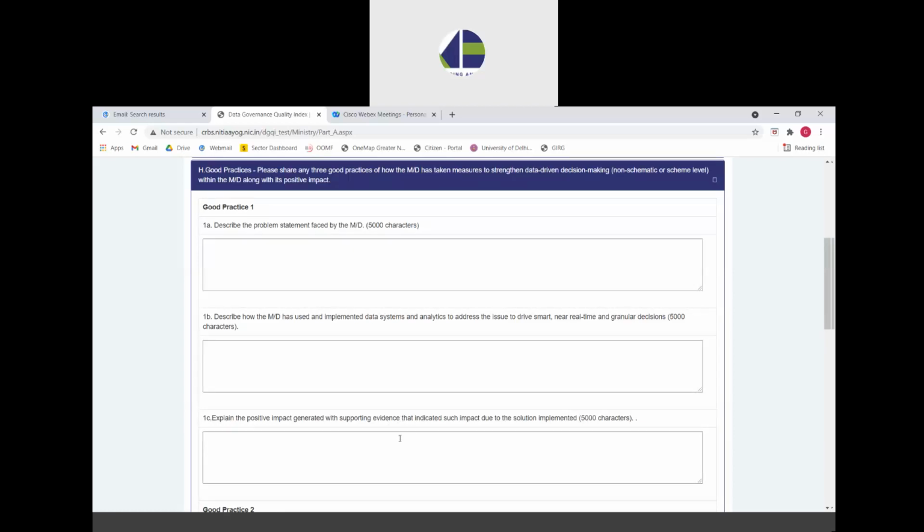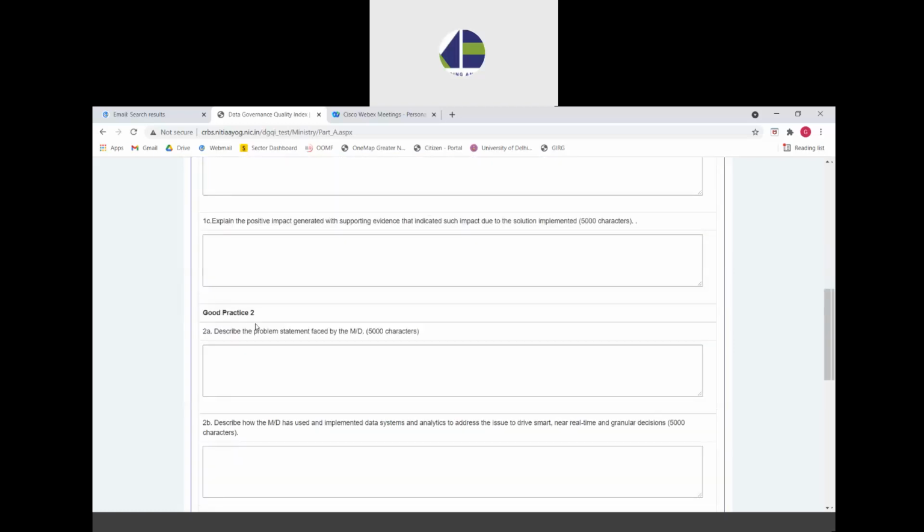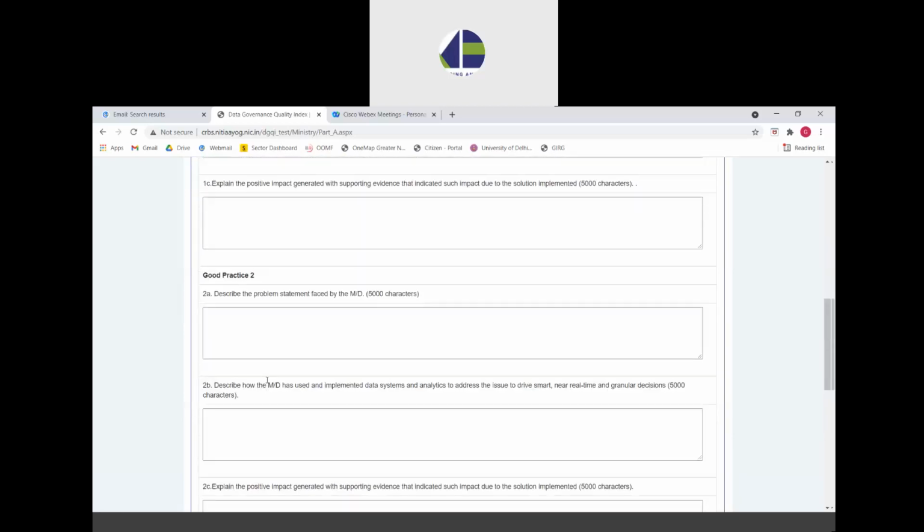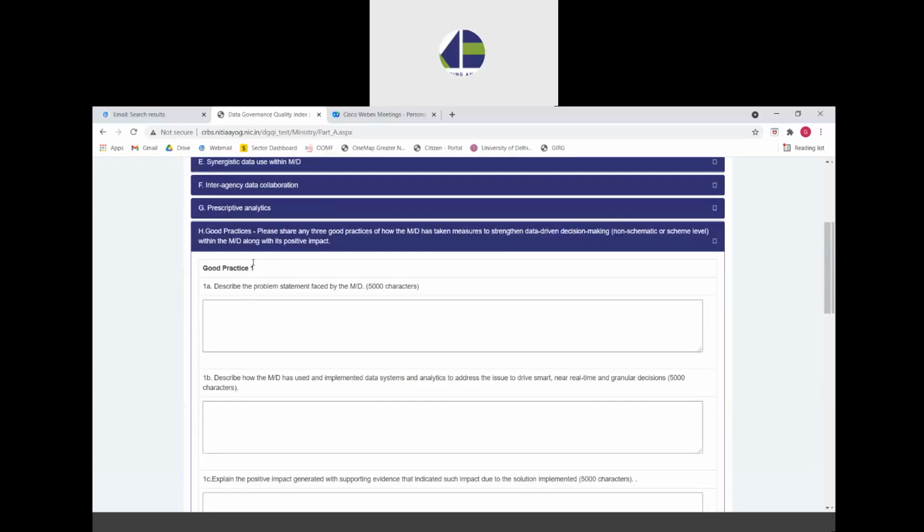And all of these questions are subjective questions which have to be answered by the ministry within the cap of 5,000 characters for each question. So this question has been repeated for all the 3 good practices. So the ministry can do this for good practice 1, then good practice 2, and then finally the good practice 3. So this covers the last and the final section of part A also.